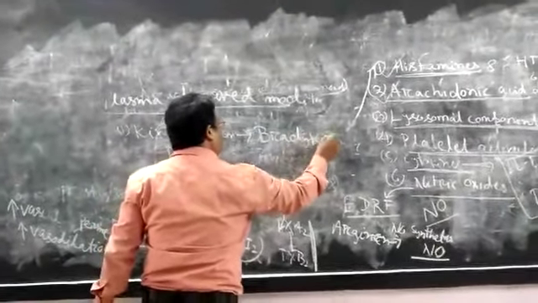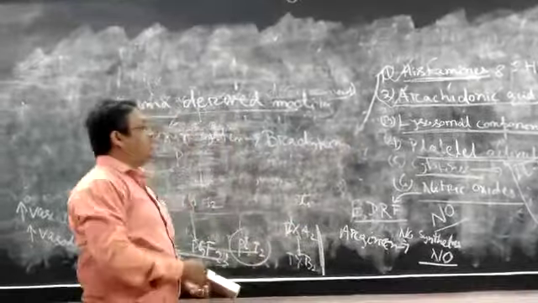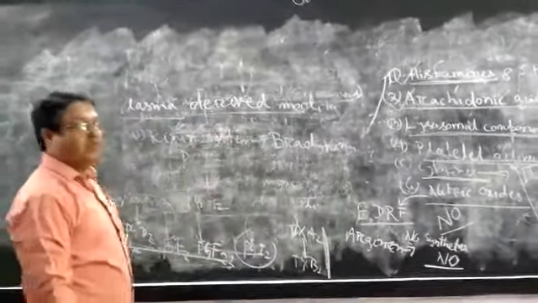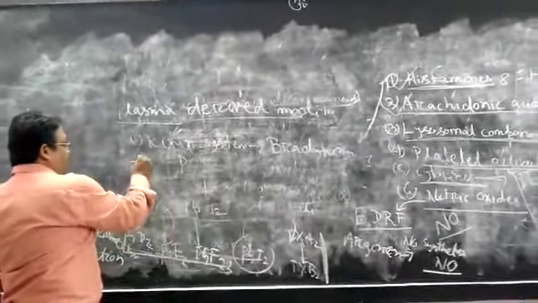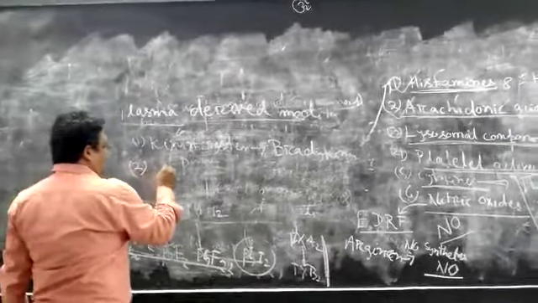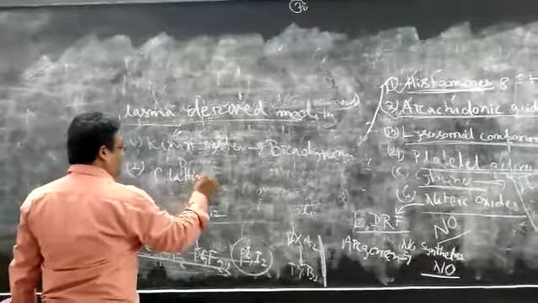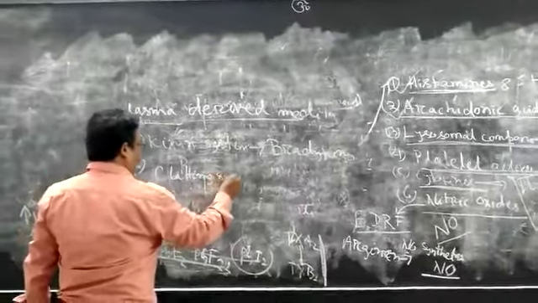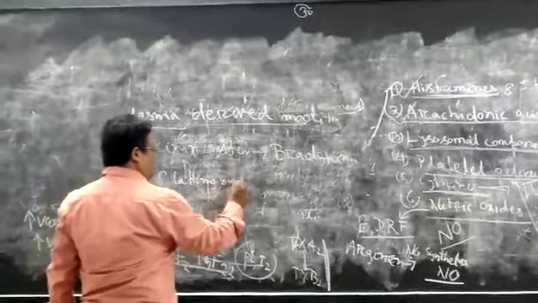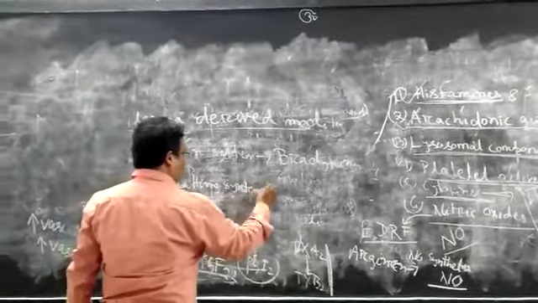This bradykinin also causes vasodilation and increased vascular permeability. Similarly, there is a clotting system.